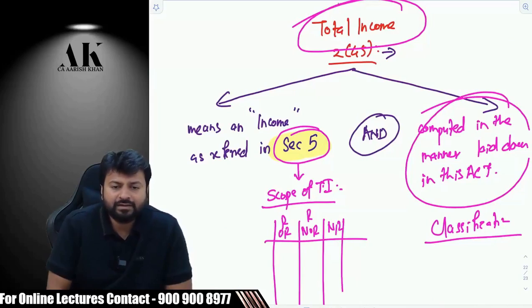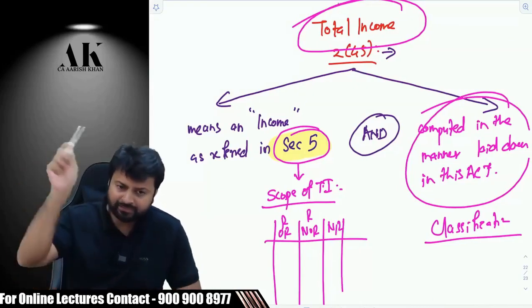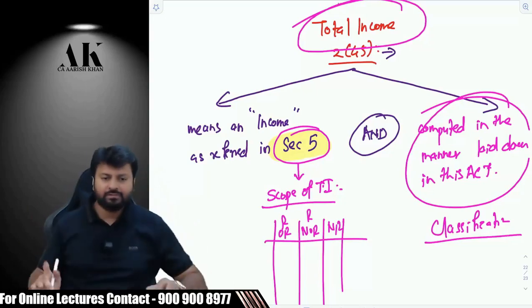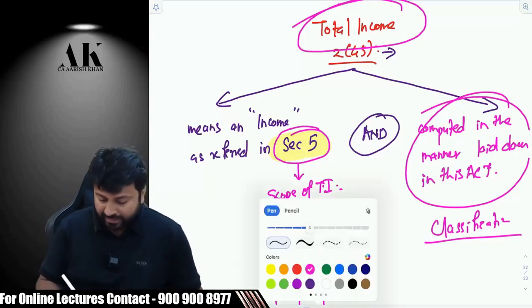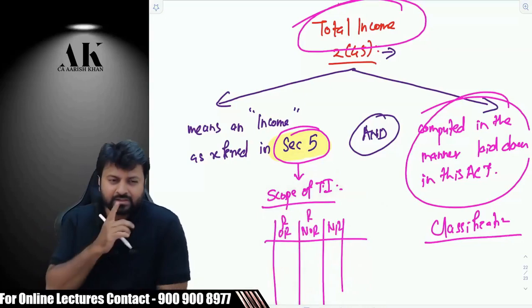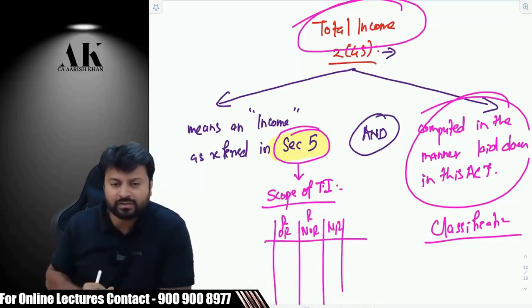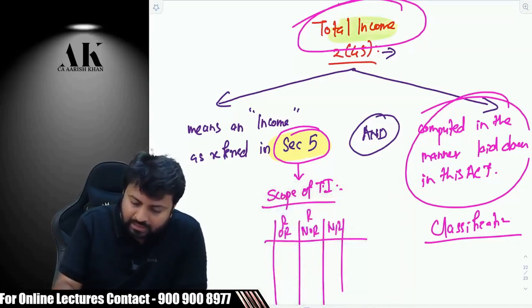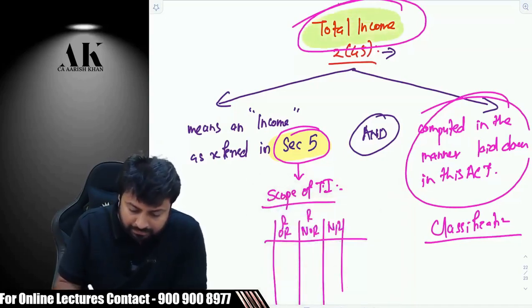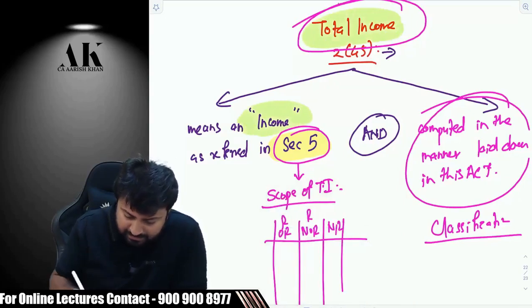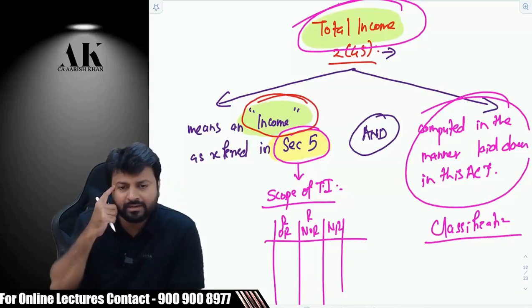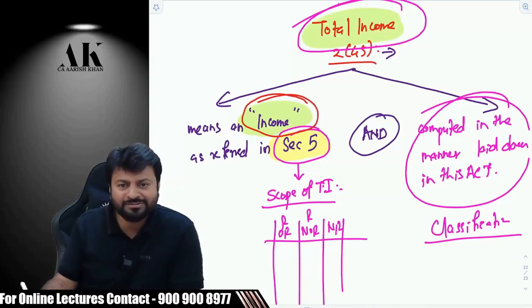Yes, sir. Is it clear? Palani? Now, coming back to the total income definition, I asked you, is it clear or not? Because I want to go further in depth of this definition. That is the reason I asked you once. Now, I want to do further discussion on this definition. There is something I am missing over here, which I want to target now. Sir, what is total income? Total income means an income. So the question will come to my mind, and it should also come to your mind,